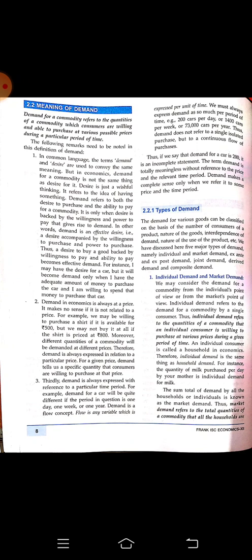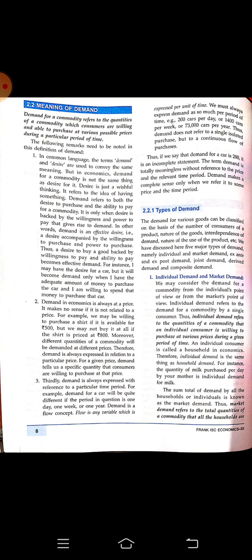Suppose I am thinking of buying a pen and I have money with me. That is an effective demand. Suppose I am thinking of buying an aeroplane but I do not have that much money. That is not an effective demand or not an effective desire. Okay. Next, types of demand.